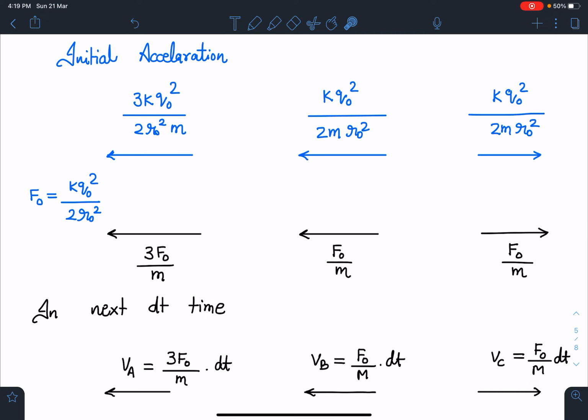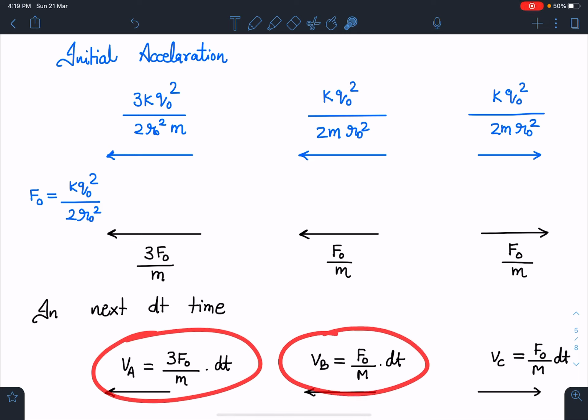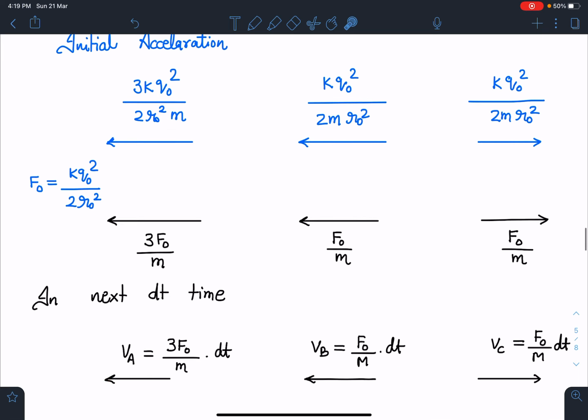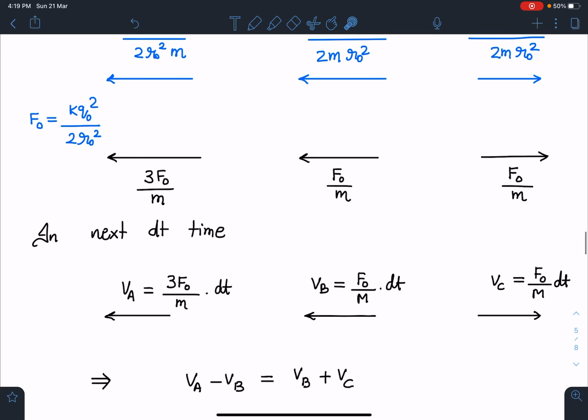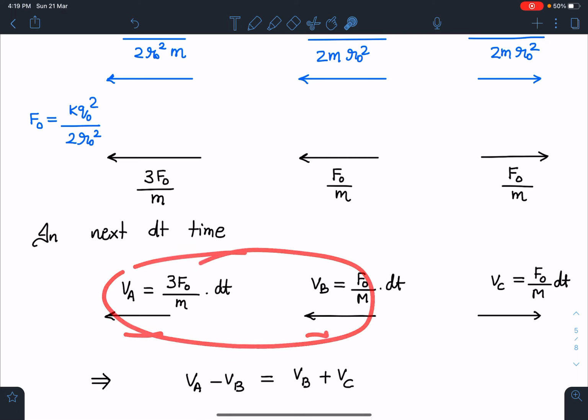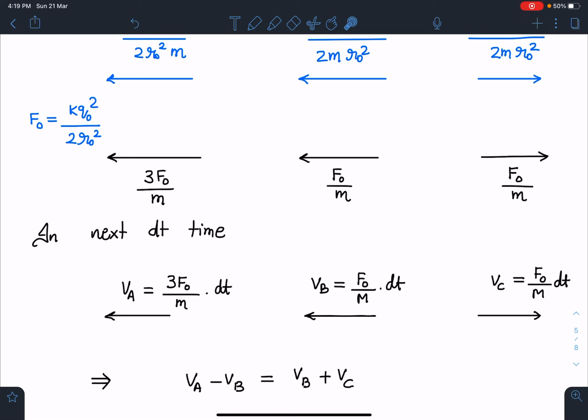Now this is going to give you one clear idea that in the next dt time, this ratio is going to be maintained. And if this is the case, even the distances will follow this particular relation. So I'll just try to relate these two by using this information in the next dt time. If you see this part carefully, I can write very easily VA minus VB. This is going to give us 2f naught by m dt, and that should also be given from here by VB plus VC.